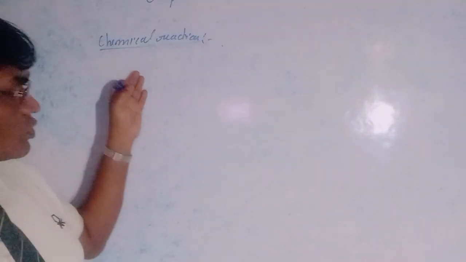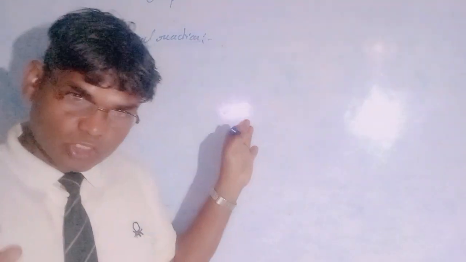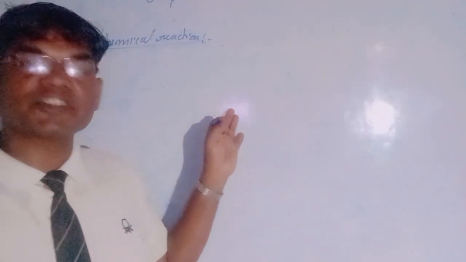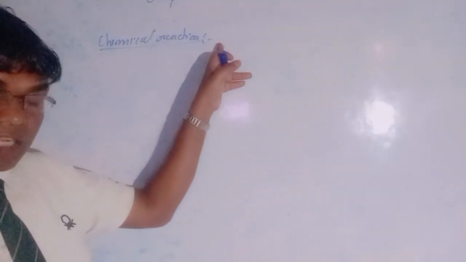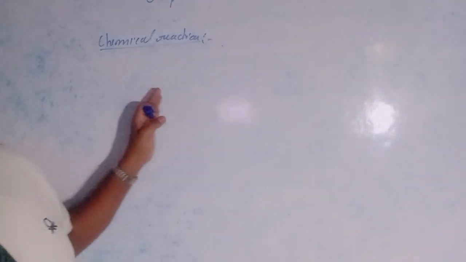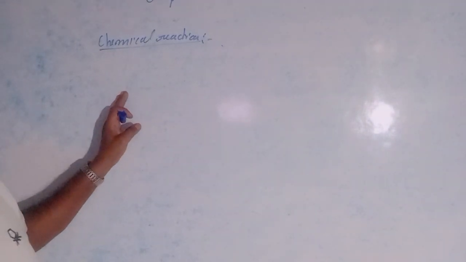We can define chemicals on the basis of elements. 118 elements are available here, and they are called elements. They form atoms and molecules, but here we have to discuss chemical reactions.